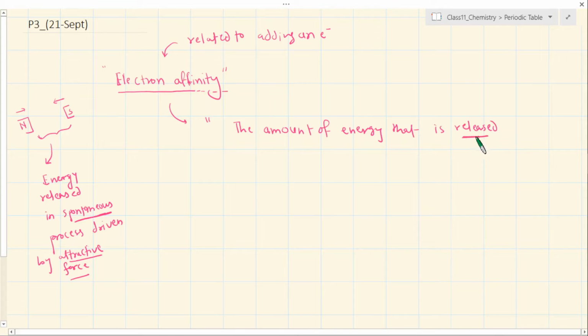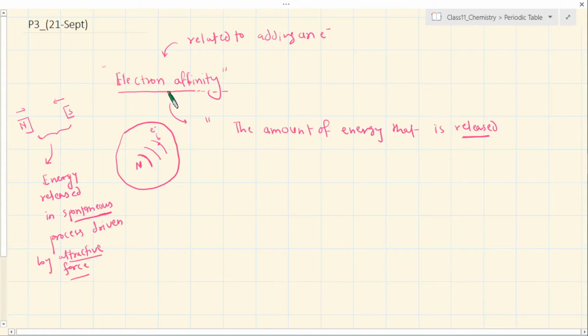I'm using the word released because if an electron has to be added to an atom, not always necessarily spontaneously, but suppose it is added to an atom, let's say this is a nucleus and this is the outermost shell. If the nucleus is able to take in this electron easily, then it becomes a spontaneous process, and in the spontaneous process energy must be released.